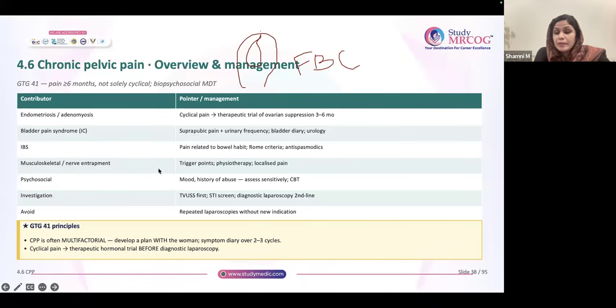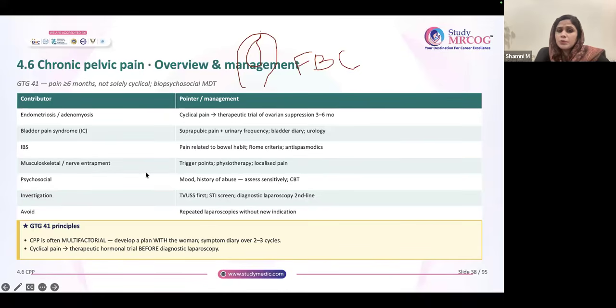Musculoskeletal or nerve entrapment. This is also a very important area, nerve entrapment. After a cesarean section, a Pfannenstiel incision can cause nerve entrapment. The trigger points are there. So physiotherapy is generally given, and sometimes gabapentin or amitriptyline can be given for neurological pain.